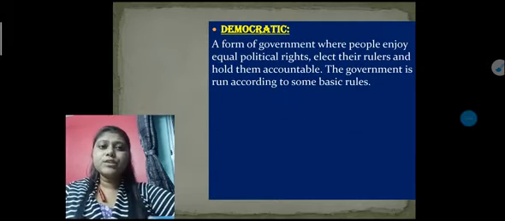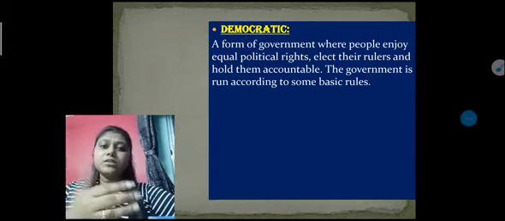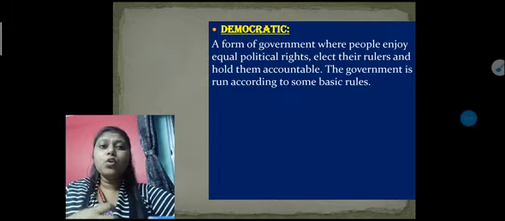Now come to the next one, democracy. You all get this word from class 6 onwards, whenever you study civics: democracy or democratic, which means a form of government where all the people have equal political rights, equal social rights, equal civil rights, where they choose their leaders, where they hold the power, under which the government is accountable, answerable in front of the people.